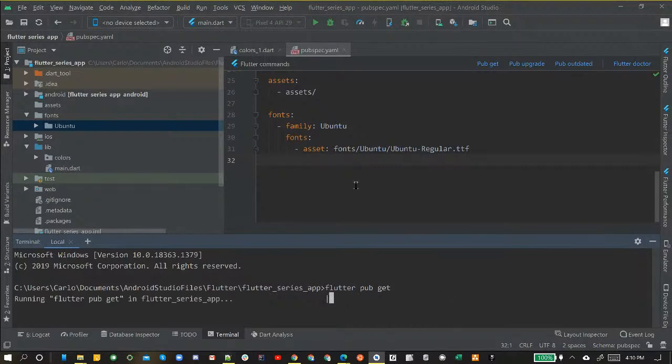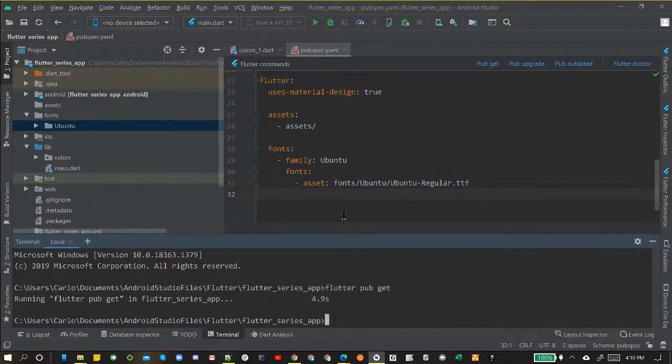All right, now it's just going to get all these little dependencies that we put in here that weren't already in here before, and it's going to get them and incorporate them. All right. And that should be good. It looks like everything's good to go. All right, cool. Yep, everything's good to go.